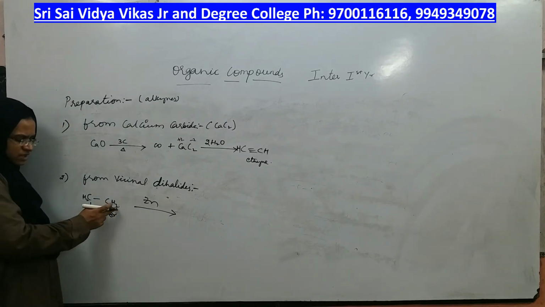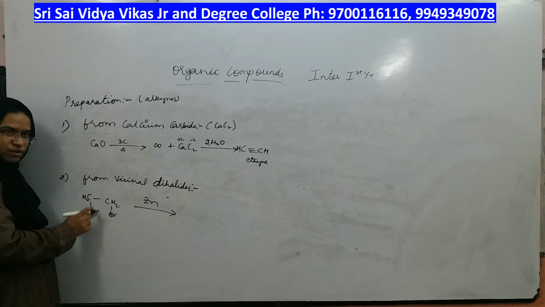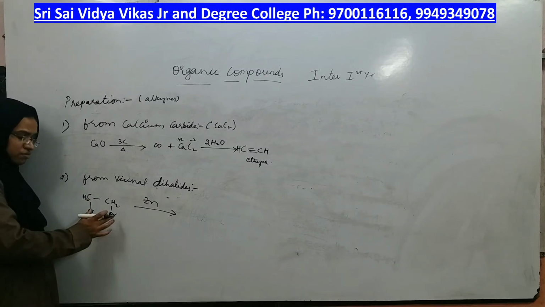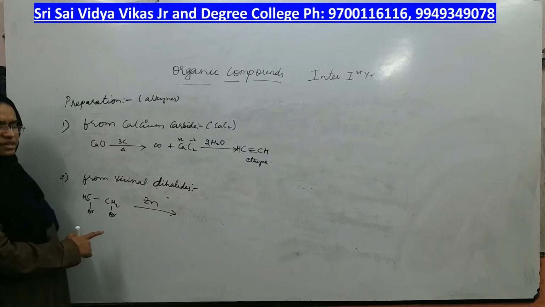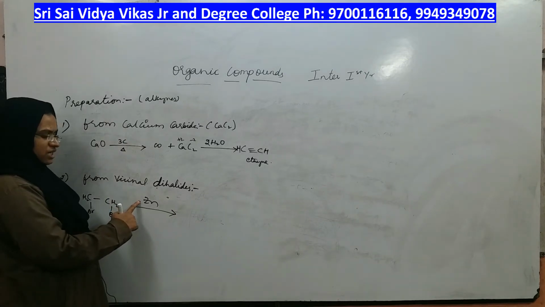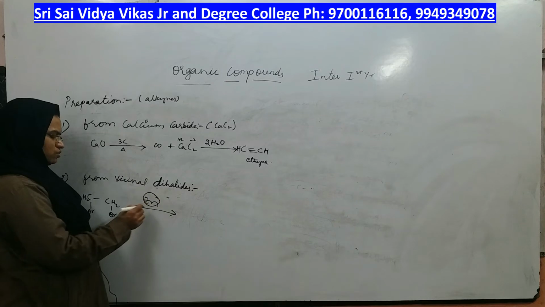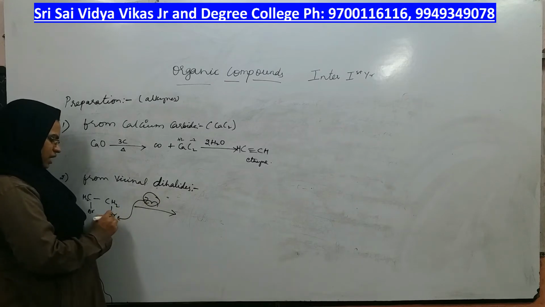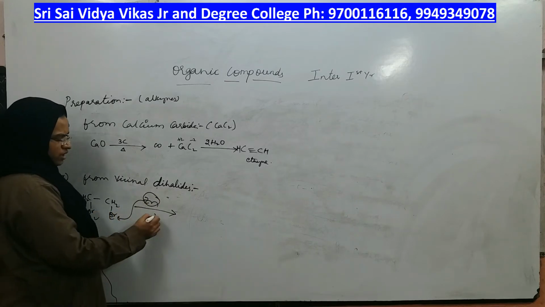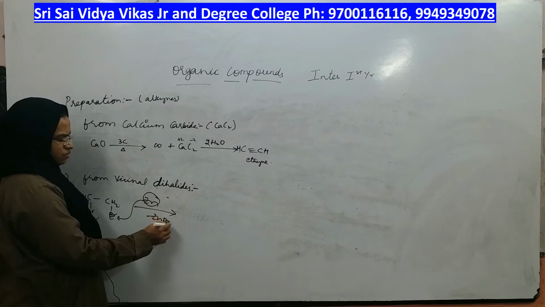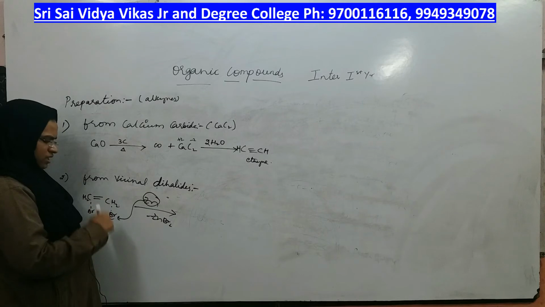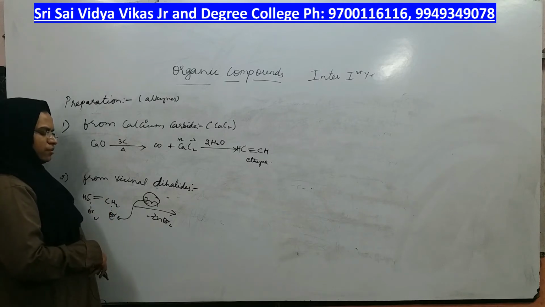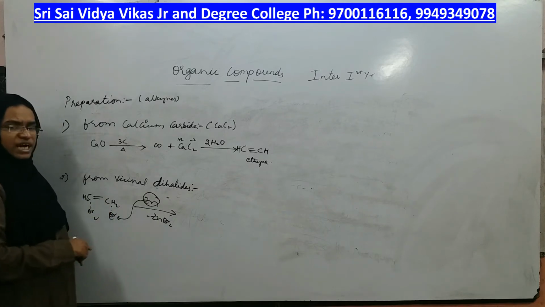What does it mean by vicinal? This carbon also there is one halide, this carbon also there is one halide, and both should be side by side, right? If I take vicinal dihalide in the presence of zinc as a reagent, what will zinc do? It forms ZnBr2 with both. You get ZnBr2, and this bond gets broken, this bond gets broken, you will get a double bond here, and what will be the product you get there? You will get alkene there.